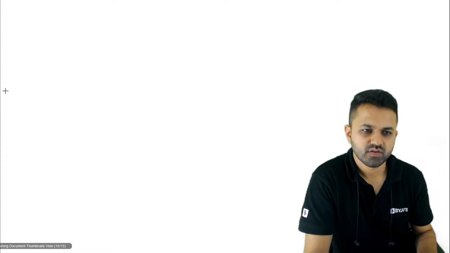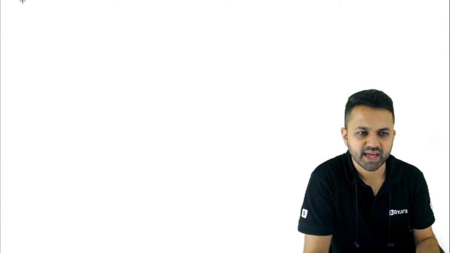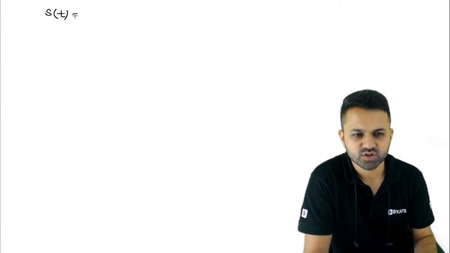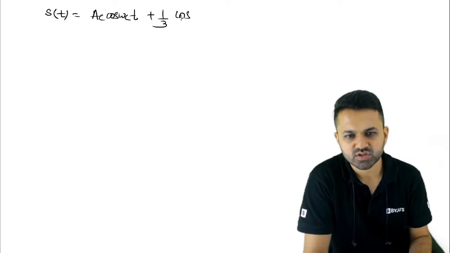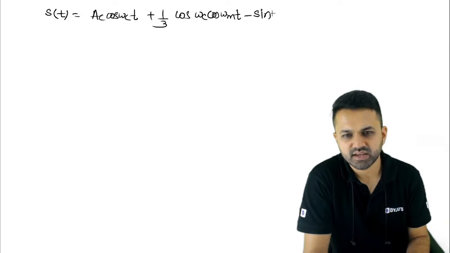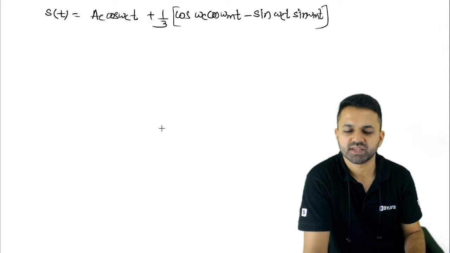Now, because we want to calculate the envelope, let's write S of t is equal to AC cos omega ct plus 1/3 of cos A cos B minus sin A sin B, right? We can write like this, cos (A plus B).